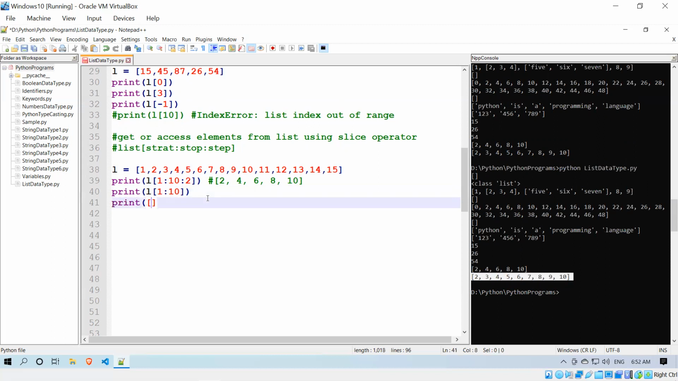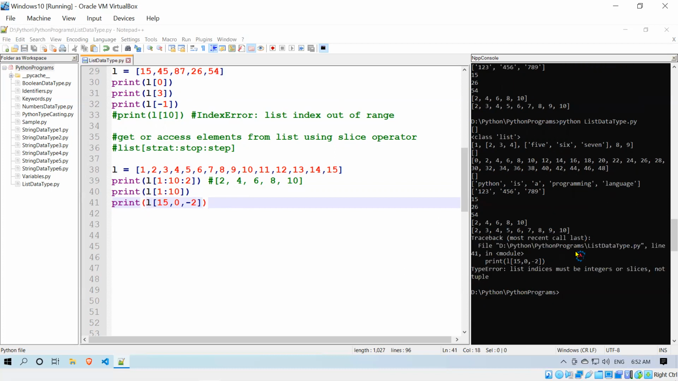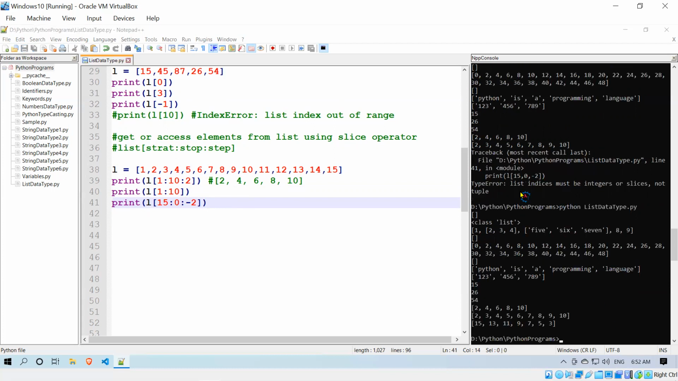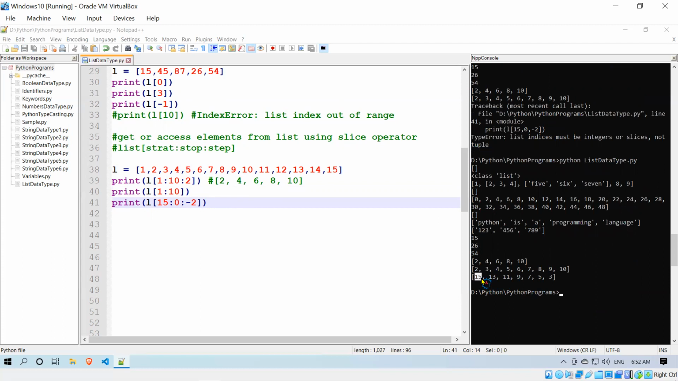Print the L of 15 to 0, meaning index 15 to index 0 with step -2, it's a reverse order, negative stepping. Sorry, this is a colon, not a comma. So when you give this, you see that 15, then skipping, step is 2, right? So 13, 11, 9, 7, 5, 3. Okay.